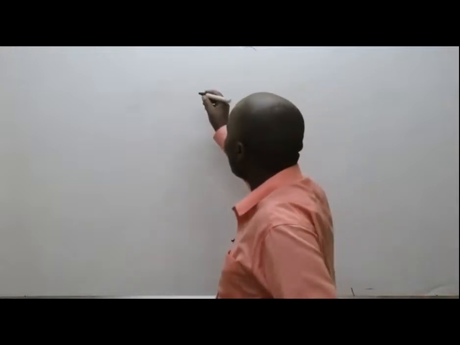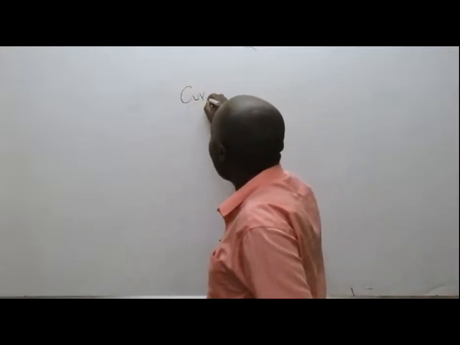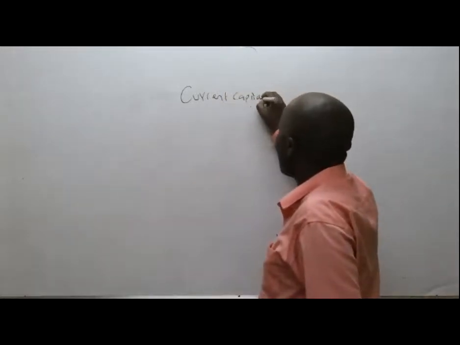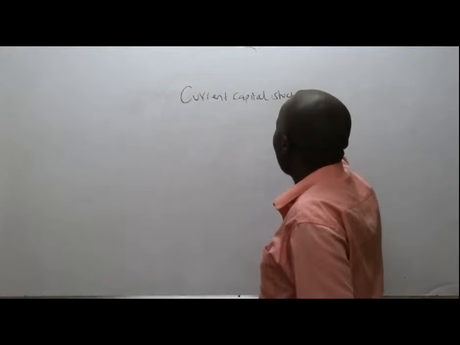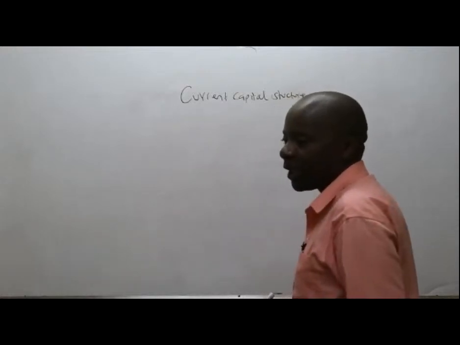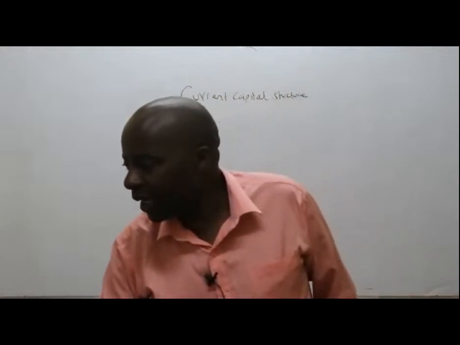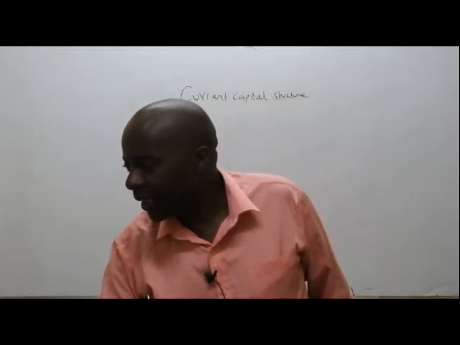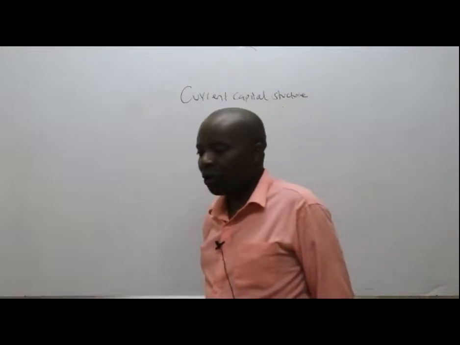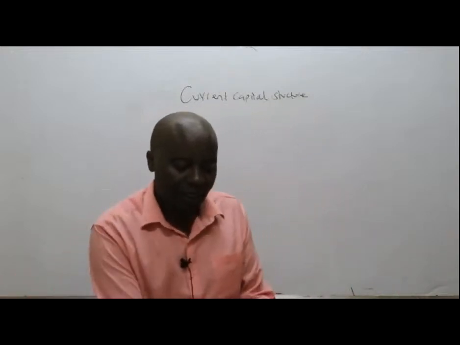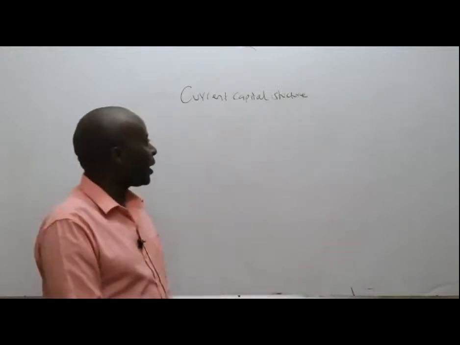Proton Limited. The current capital structure, what they have told us is that currently they have debt.